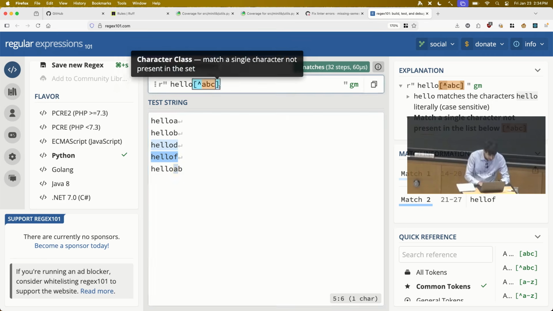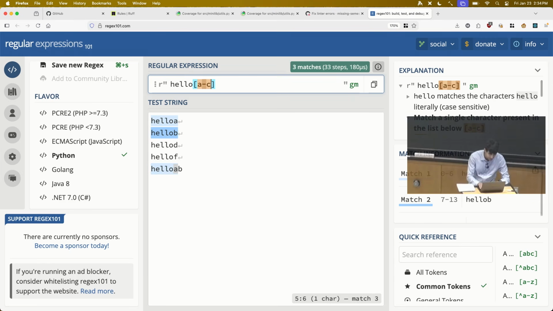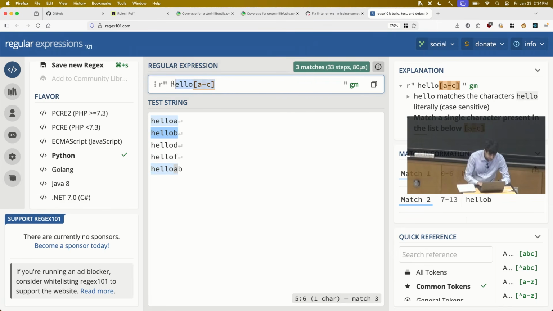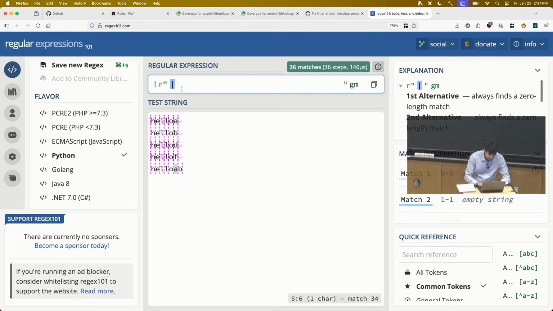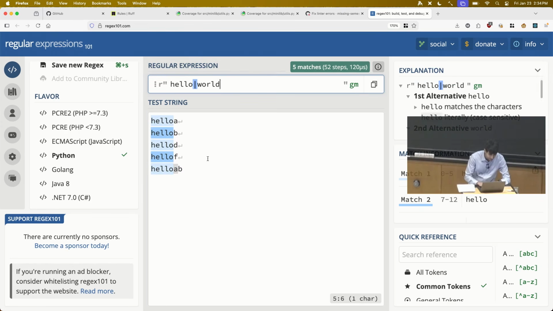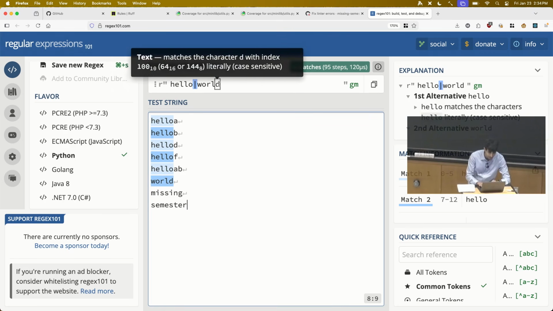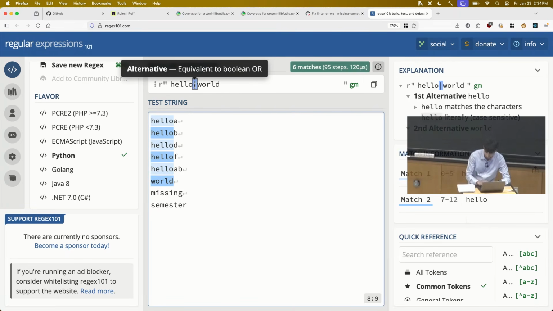You can also do ranges here, so you can do A through C or A through F. So you don't have to type out individual characters. Then there's some combinators like the alternation combinator. So you can say hello or world. So this will match hello. It'll match world, but not missing or semester. So this says either the pattern on the left or right of this alternation operator.